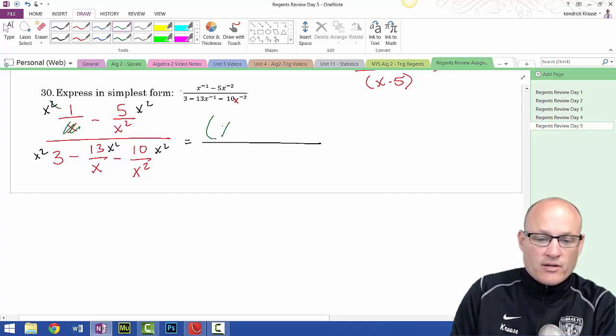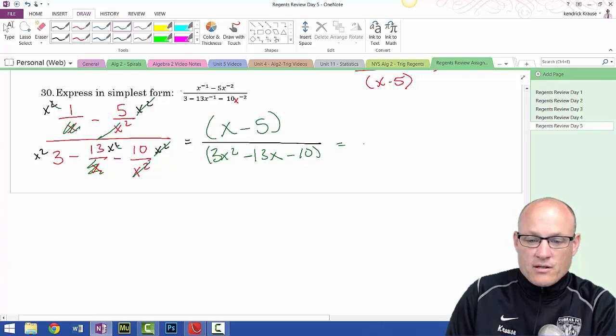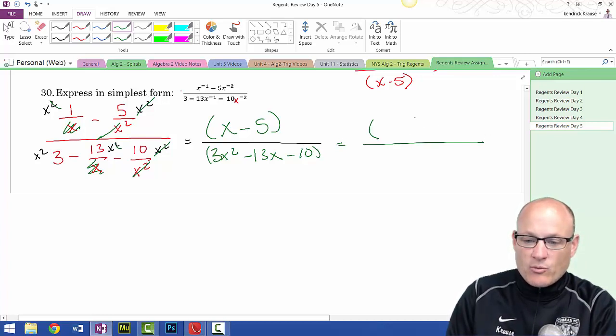We're going to marry them up. X minus 5, because these cancel. This is going to give me 3x squared. Let's marry them up. 1x cancels with 1x, so it's minus 13x minus 10. Well, I'm pretty guaranteed that the numerator is x minus 5. The denominator is going to be 3x and x. So I'm going to guess this is going to be x minus 5. If that's true, this has to be x plus 2.